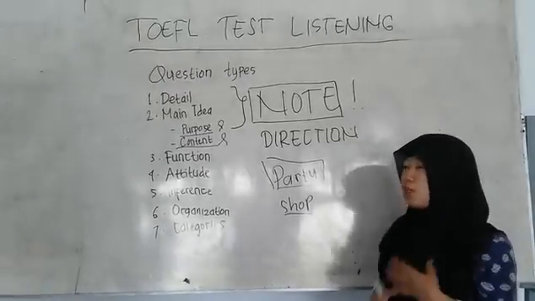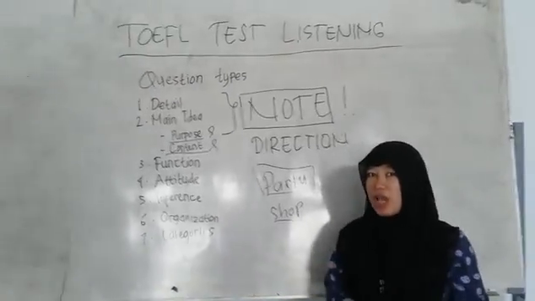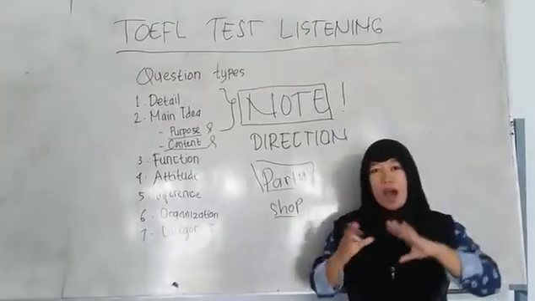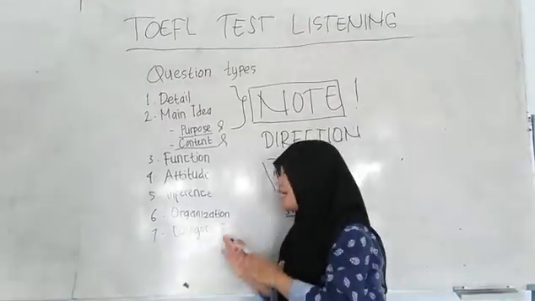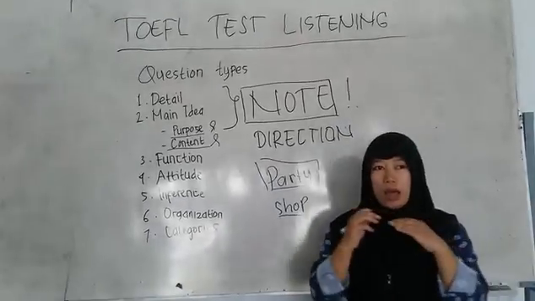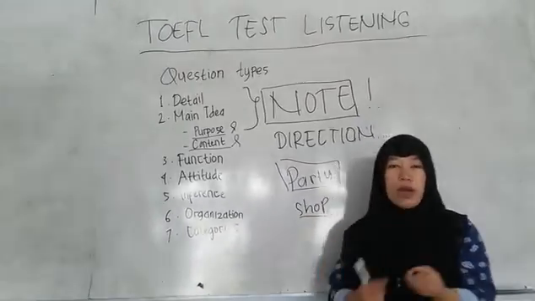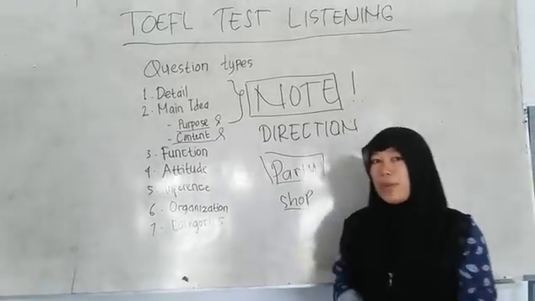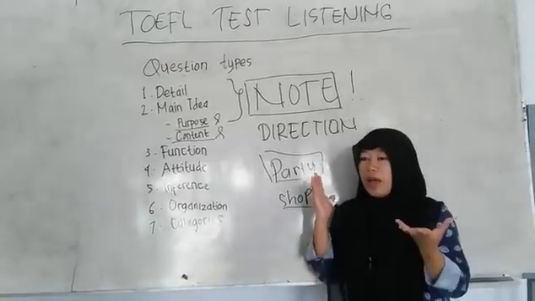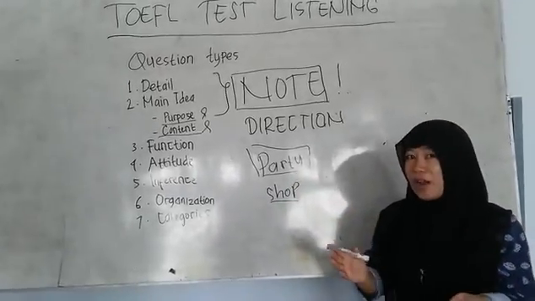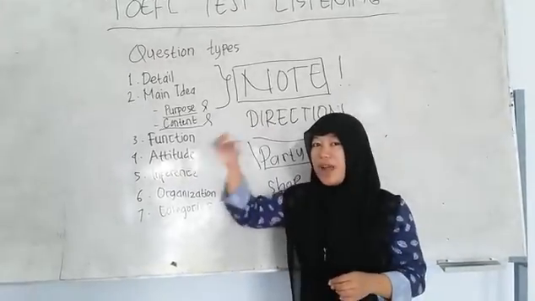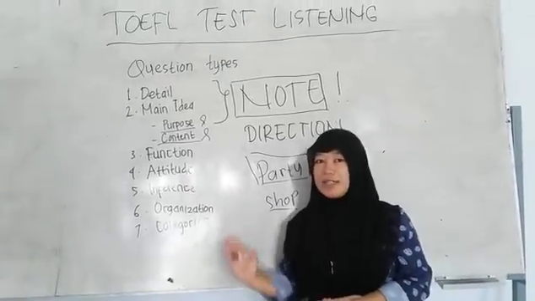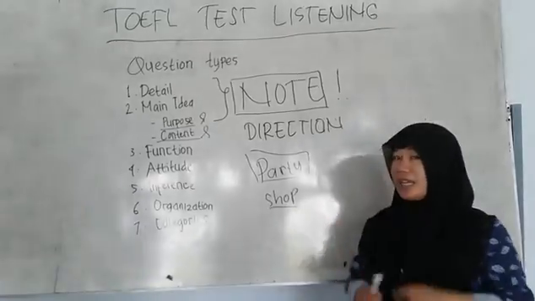What are the inference and the conclusions in the questions? We have to know about it. And then about the organization. The organization is about the script. What is the question about? Is she the student or is she the teacher? We have to know about it. If we do not know who the speaker is, we do not know how to answer the question. That's why we have to know about the organization in the script and the organization in the question.